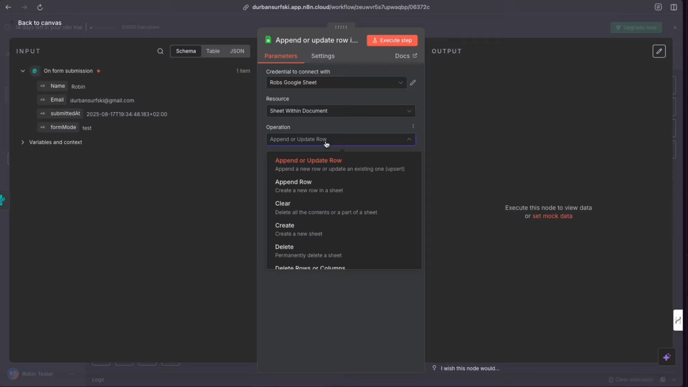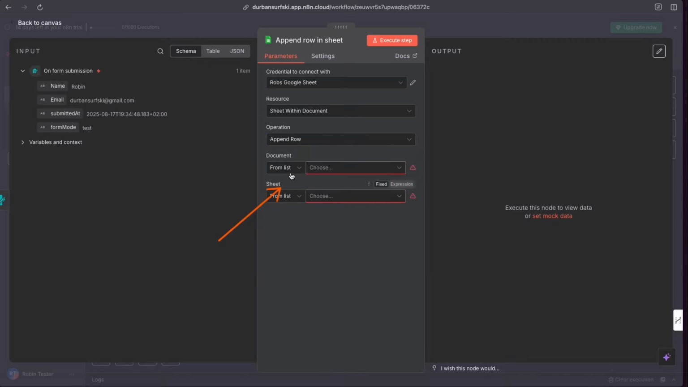You can see n8n has a reputation of a steep learning curve, but it's getting easier and easier to use. Right here, it's telling us exactly what we want to do. We want to create a new row in a sheet. That's what we want to do right here. It tells us. So let's select that option.